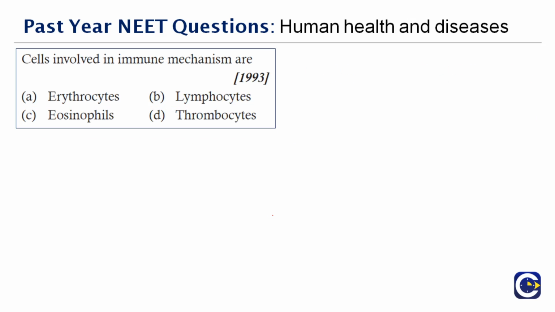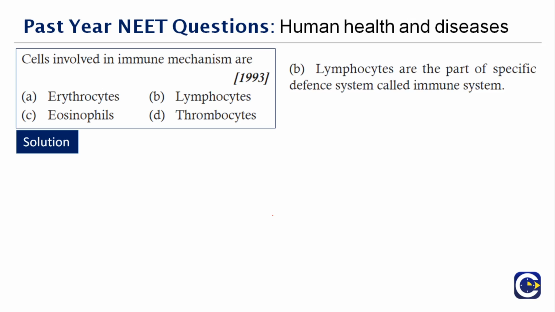Next question here. Cells involved in the immune mechanism are dash. So eosinophils, basophils, all these are a part of lymphocytes. Erythrocytes are the RBCs. They are not involved in the immune system. Thrombocytes, eosinophils, they are all part of the lymphocytes. Therefore, the cells involved in the immune response or the immune mechanism together as a whole, you call as lymphocytes, and they are classified as B and T lymphocytes. B stands for bone marrow, from which it is derived, and T stands for thymus, from which it is derived. Therefore, the right answer to this question is option B.